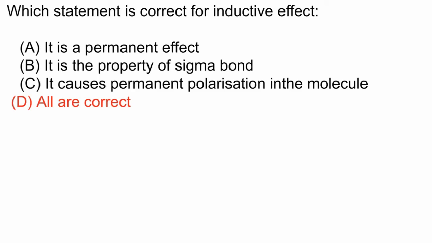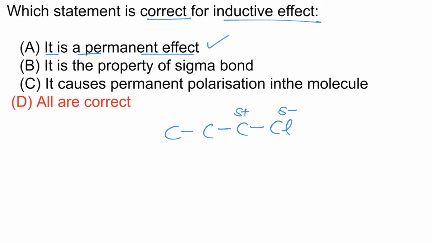In this question, we have to find the correct statement regarding inductive effect. Now, first statement, it is a permanent effect. This is correct. For example, we have a carbon chain, and chlorine is attached to the carbon chain. Now, chlorine acquires partial negative and carbon acquires partial positive charge. Chlorine will always have partial negative and carbon will always have partial positive charge. So here the partial charges created on the molecule are permanent, and hence inductive effect is a permanent effect.